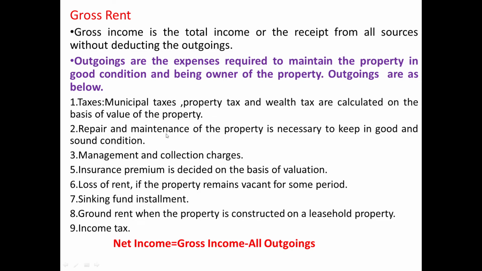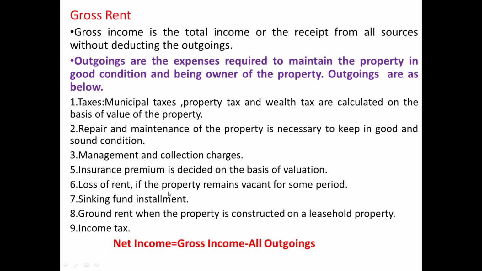Then repair and maintenance, we have to carry out a lot of repair and maintenance. It may be coloring, it may be replacement of some other part, say tiles, doors, windows, etc. So that is repair and maintenance charges. Yearly repair, permanent repairs, all these things are there. Management and collection charges. Insurance premium. If you have insurance of the property, then you have to pay the insurance premium, which will be paid out of whatever income is available from the property.